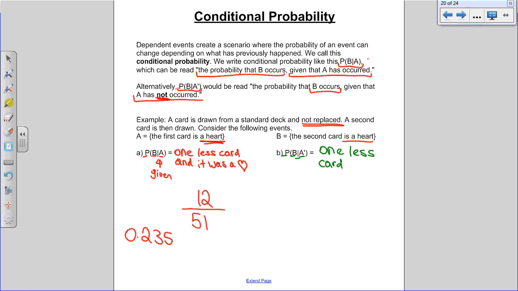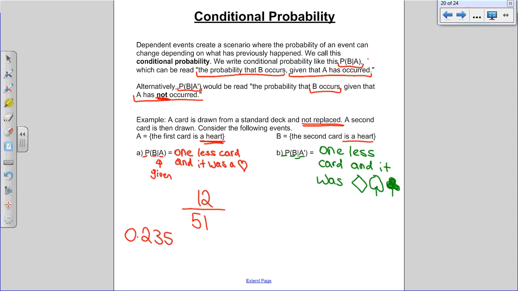It wasn't a heart, so it was a spade, diamond, or club. That's what you know. So we have one less card, and it was a diamond, spade, or a club. I'm just going to always shade in my clubs and not my spades. Otherwise, I look the same.